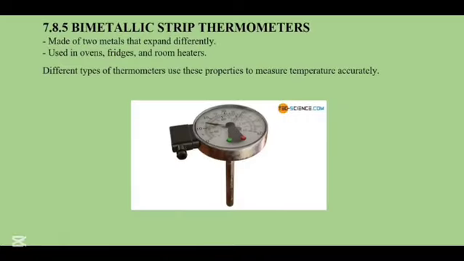We have also bimetallic strip thermometers. They are made up of two metals that expand differently. They're used in ovens, fridges, and room heaters. Different types of thermometers use these properties to measure temperature accurately.